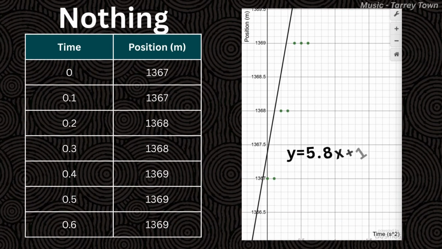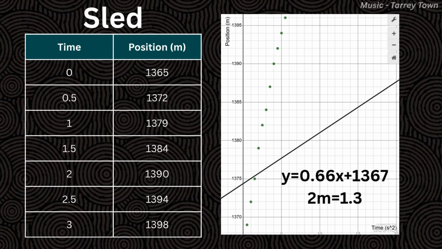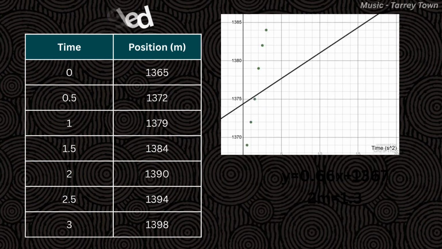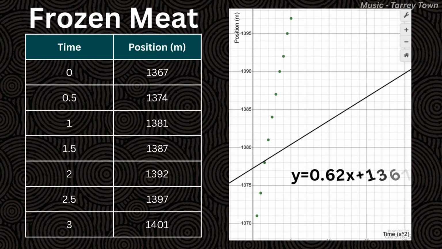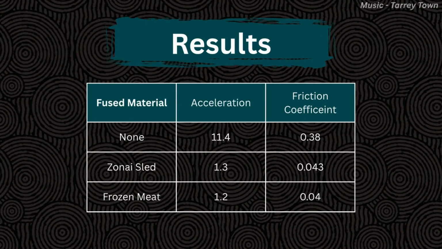Here's the data. Note that some of the tables don't have all the points that I collected. However, the graphs do. And here's the results. Based on this information, we can in fact confirm that the icy meat shield is the most slippery of them all.